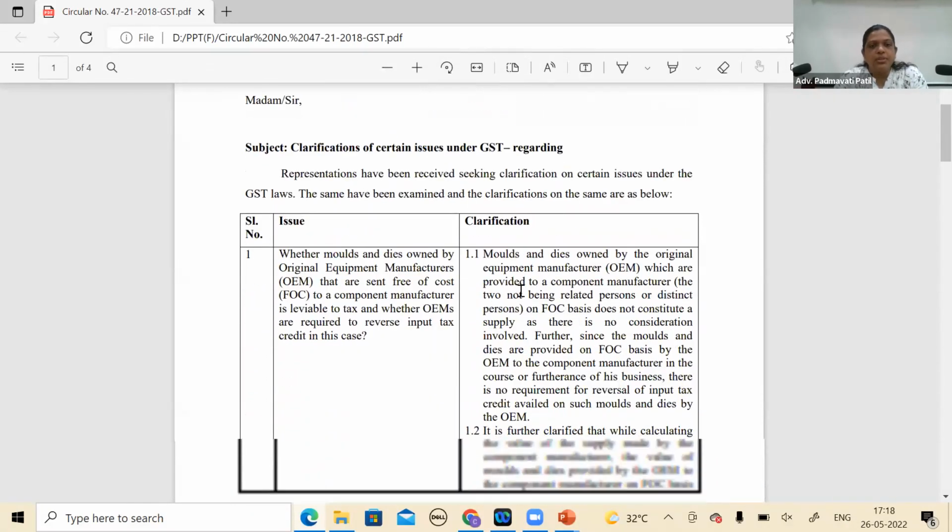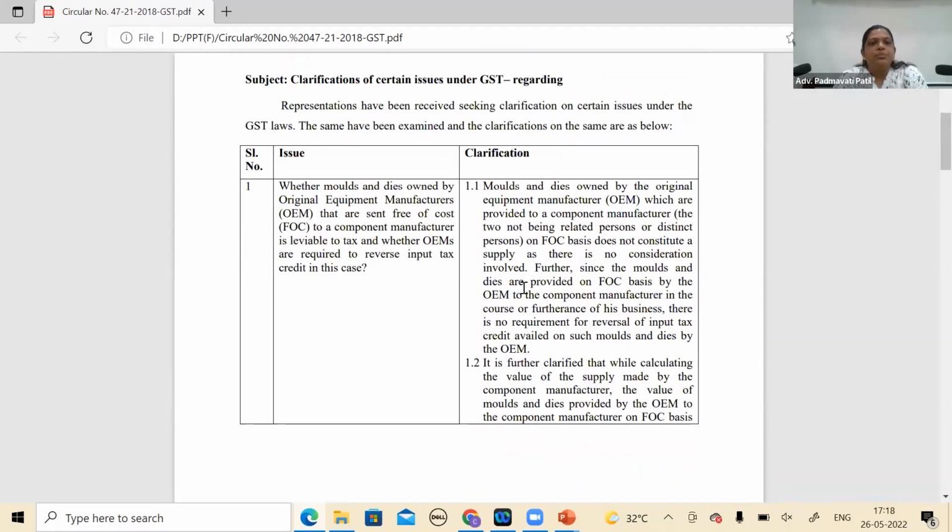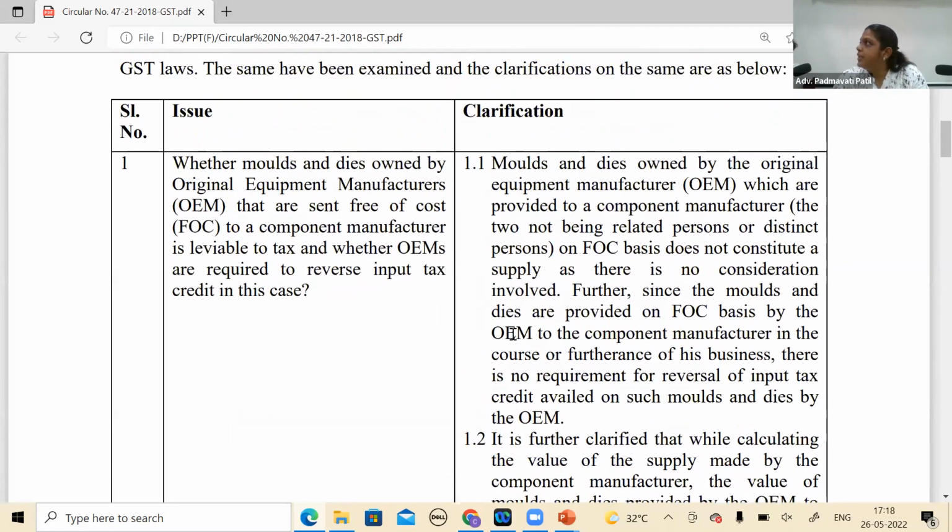Just below. Yeah, so here you can see the first question: whether molds and dies owned by original equipment manufacturers that are sent free of cost to a component manufacturer are leviable to tax, and whether OEMs are required to reverse ITC.